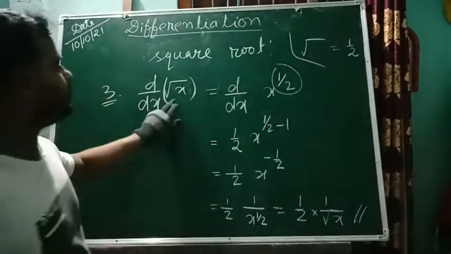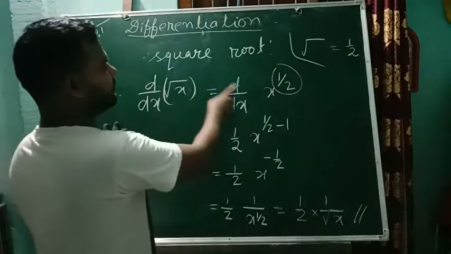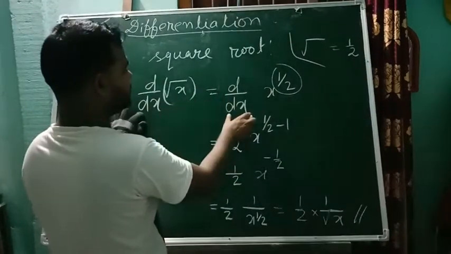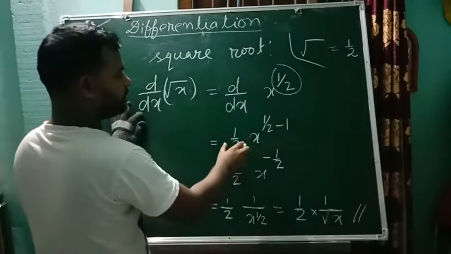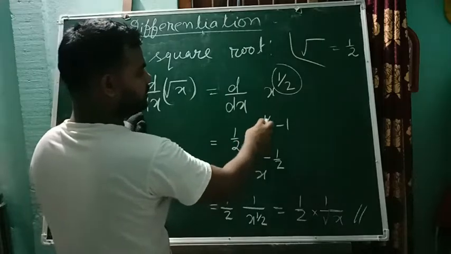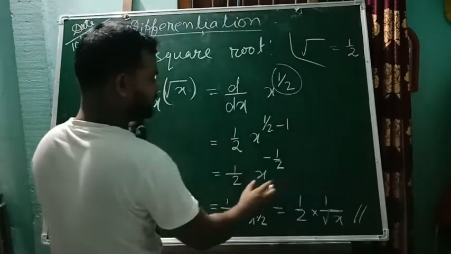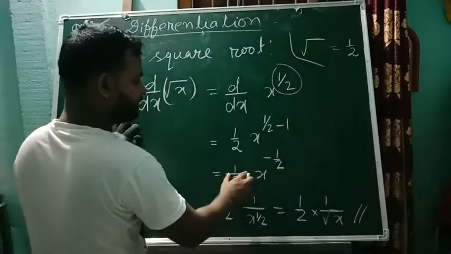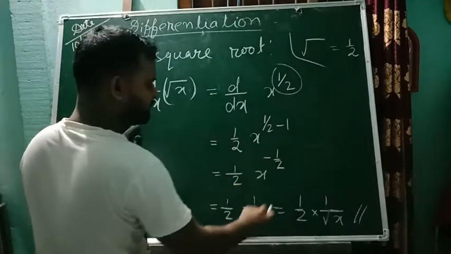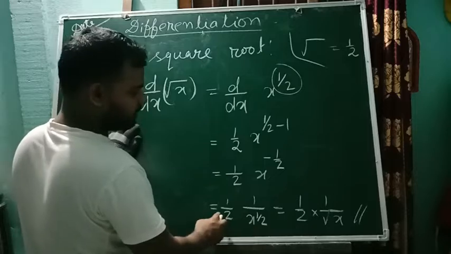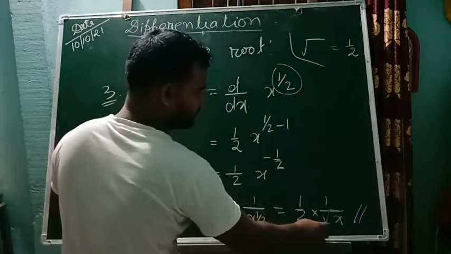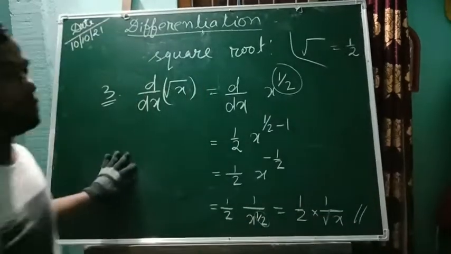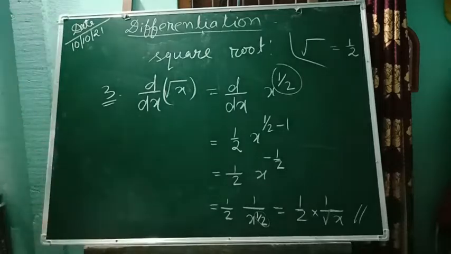You see, we need to find the derivative of root x. We know the value of root is half, so we write as it is d by dx of x to the power half. According to the first formula, this power comes in front, and then from the power, one needs to be reduced. So half minus 1 is minus half, and x to the power minus half will come in the denominator. Again half, and we know the value of x to the power half is square root. So this is the final answer.